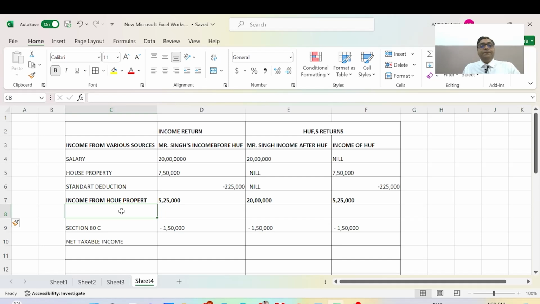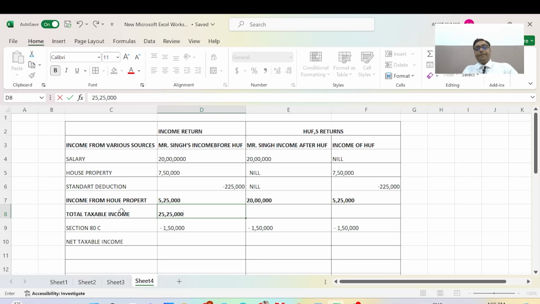Here will be total taxable income, equal to 25 lakh 25,000, and Mr. Singh's income after HUF is the same 20 lakh rupees, and for HUF it is 5 lakh 25,000.